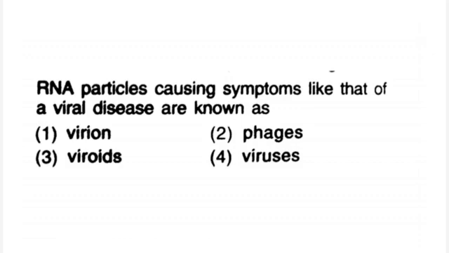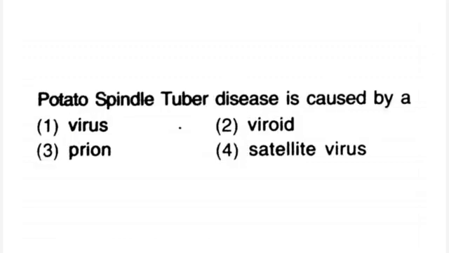RNA particles causing symptoms like that of a viral disease are known as 1. virion, 2. phages, 3. viroids, 4. viruses. Right answer is 3, viroids.